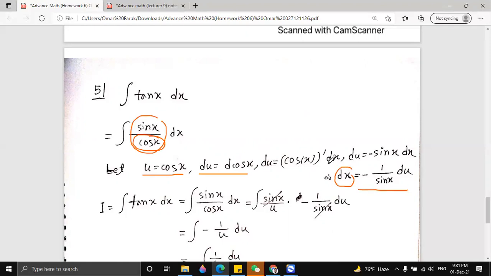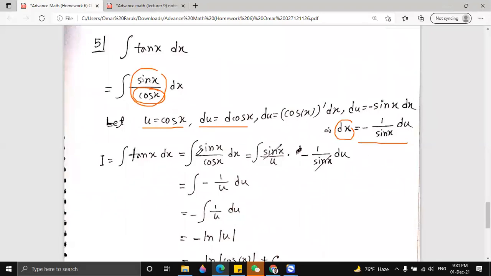The same thing like before. Now you replace this dx, because we know that dx is equal to minus 1 by sin x du. So then we just cancel minus sin x. We cancel sin x. Then we get integration of minus 1 by u du.